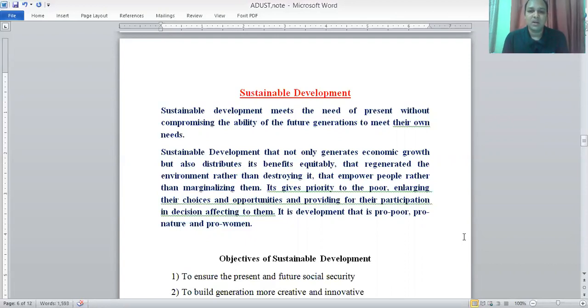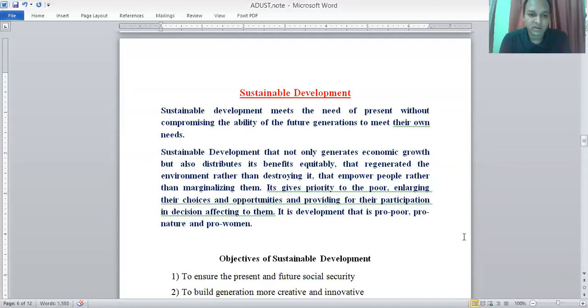So sustainable development here does not only generate economic growth. Sometimes we talk about economic growth as if it alone is sustainable development, but it doesn't mean that. Sustainable development also includes economic development, social development, political development, along with psychological or mental development. In some cases social development as well as economic development are both interrelated for sustainable development, and it also increases the mental or psychological development of human beings.